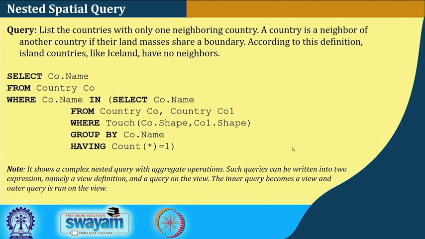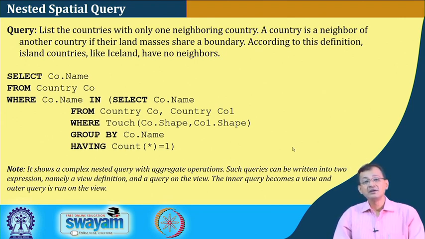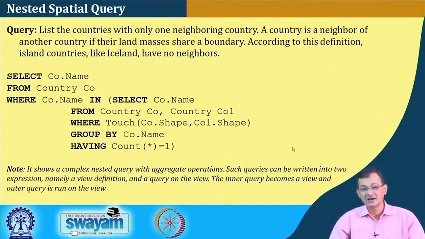So, select CO.name from the country table, in select CO.name from country CO and country CO1, again a self join, where CO.shape touches CO1.shape, the two countries touching each other, group by the country name, and there should be a having count of 1. So, at least there is one country it is touching, right. It shows a complex nested query with aggregate operations, right.